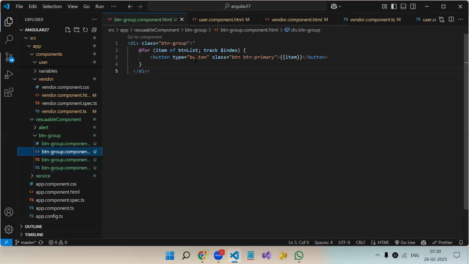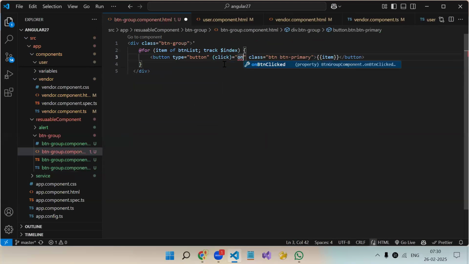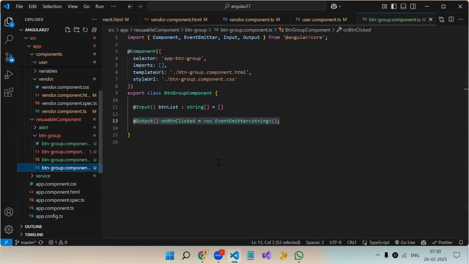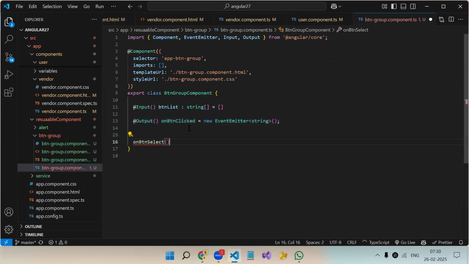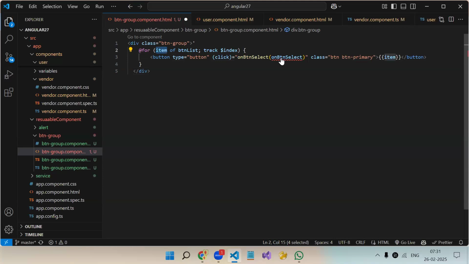Then from your reusable component, on click of this button, onButtonSelect, just a function name I'm giving. So on click of this button, I will be calling this function. Let's create this. Now from this function, when I'm clicking on this button, if I don't have any parameter, will I get to know which button got clicked? We need some parameter, right? Item we will pass over. Then only we will get to know which button got clicked.